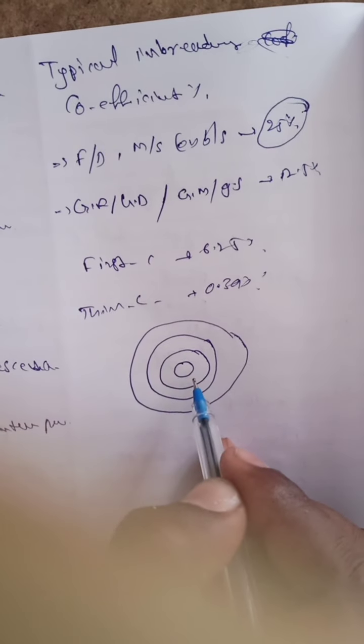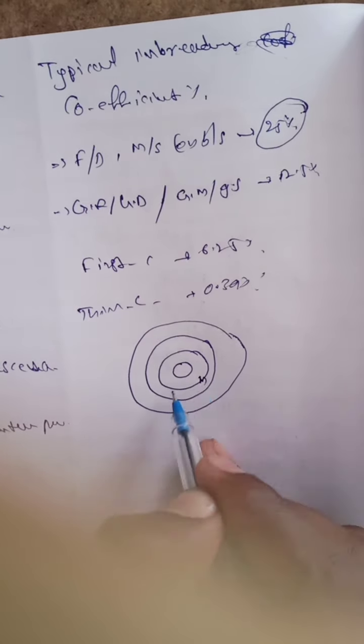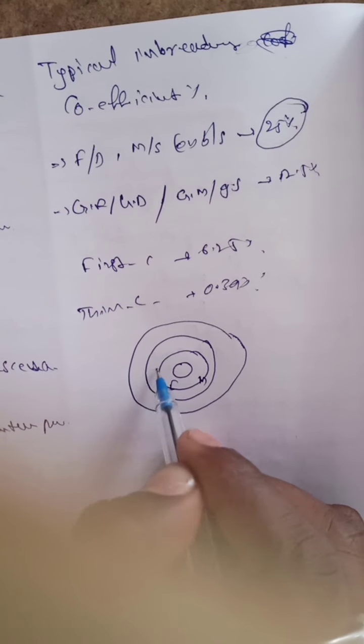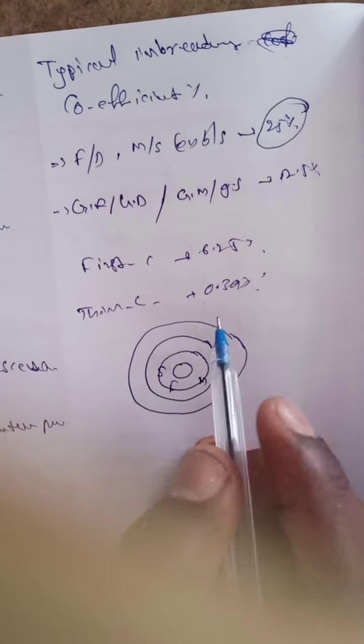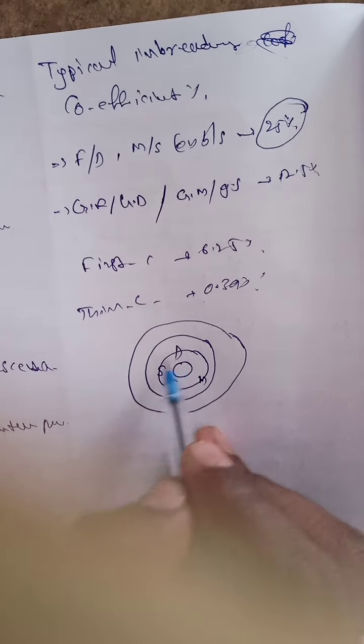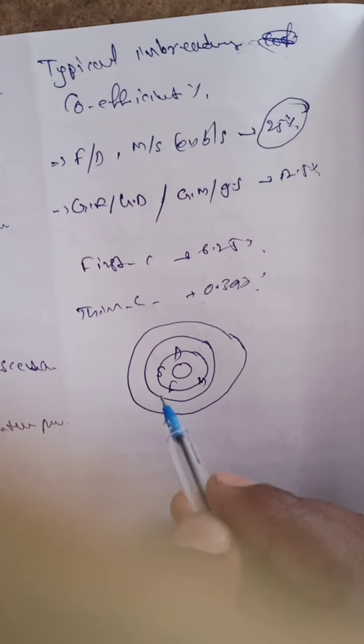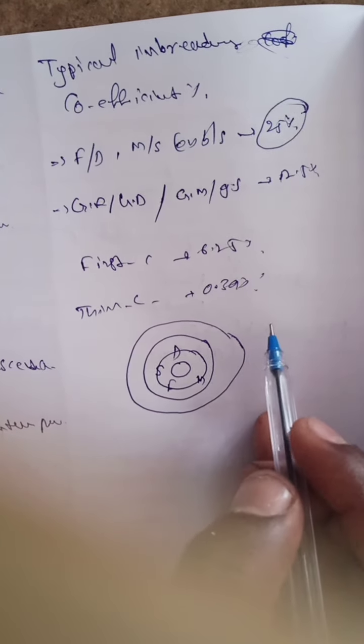The first generation is the mother, father, son, and daughter.